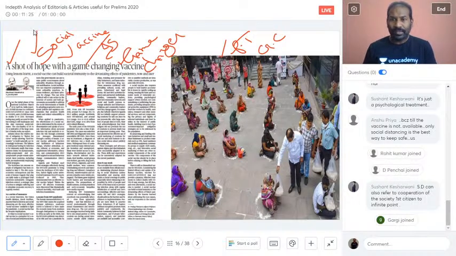Until the clinically tested drug becomes available, social distancing is compulsory, and then the social vaccine is a game changer. And that is what we need to know: what the social vaccine is and how it works.